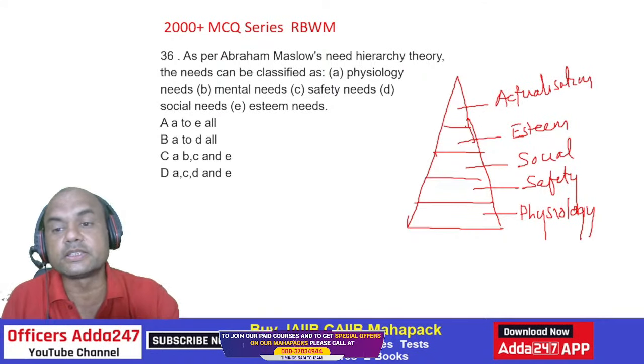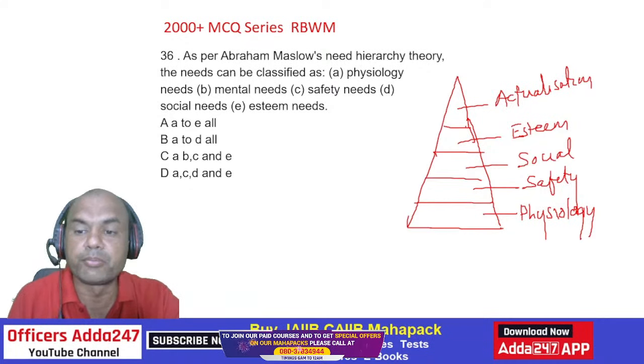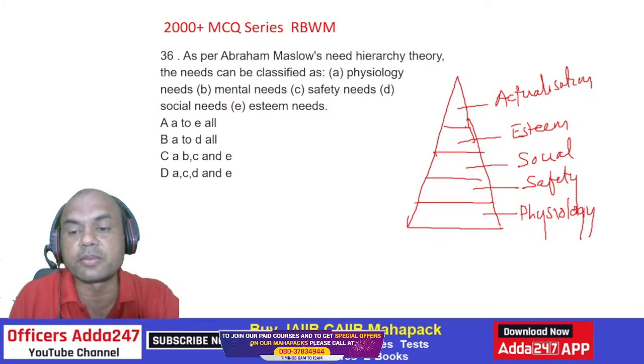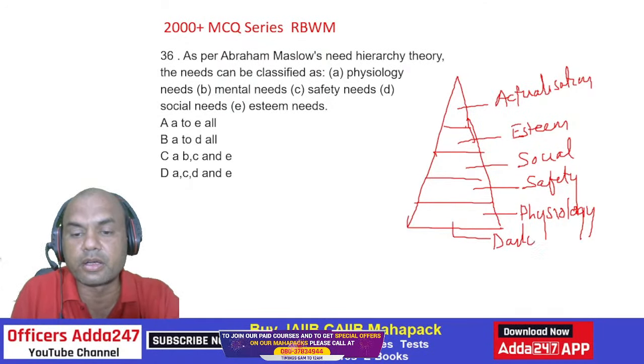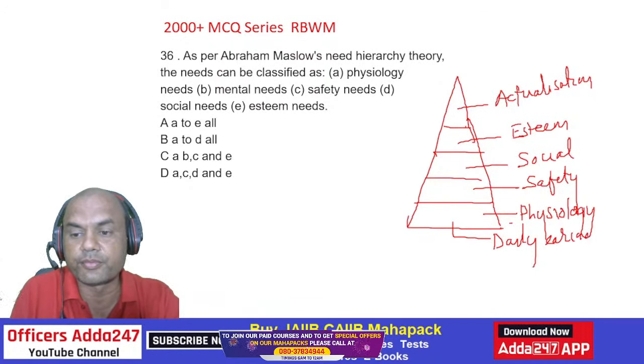Okay. So these are the 5 levels of Maslow's hierarchy. Always remember them. This physiology level is what? It is a basic level. Basic level means daily earning. Okay.